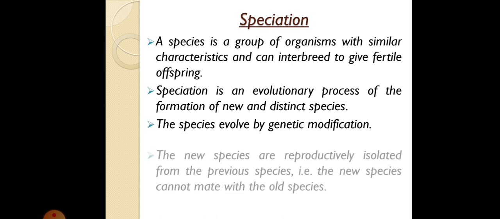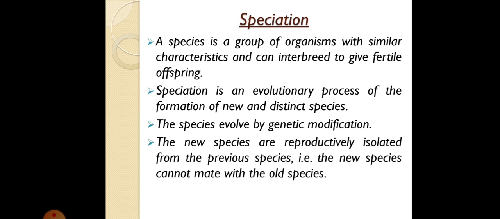The new species are reproductively isolated from the previous species. That is, the new species cannot mate with the old species. The new species generated after genetic variations cannot reproduce with the previous species. So this is speciation.